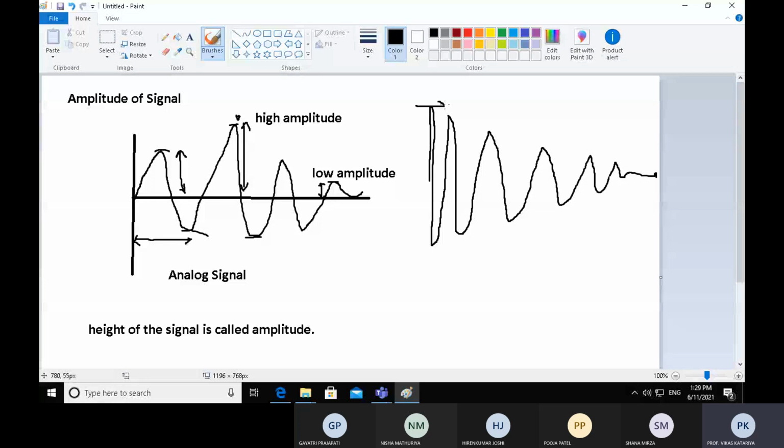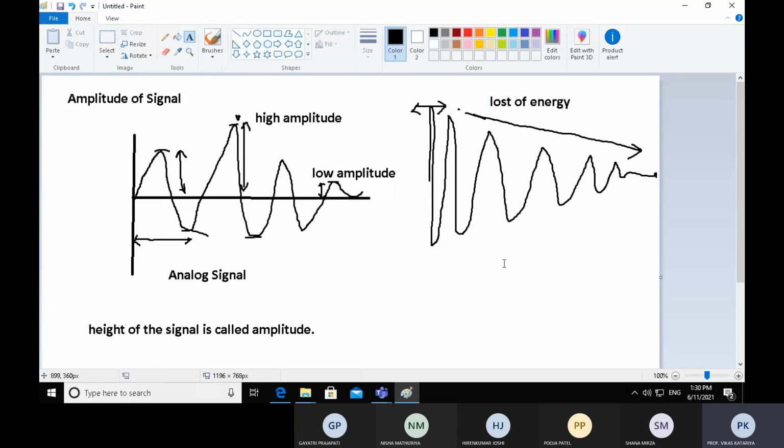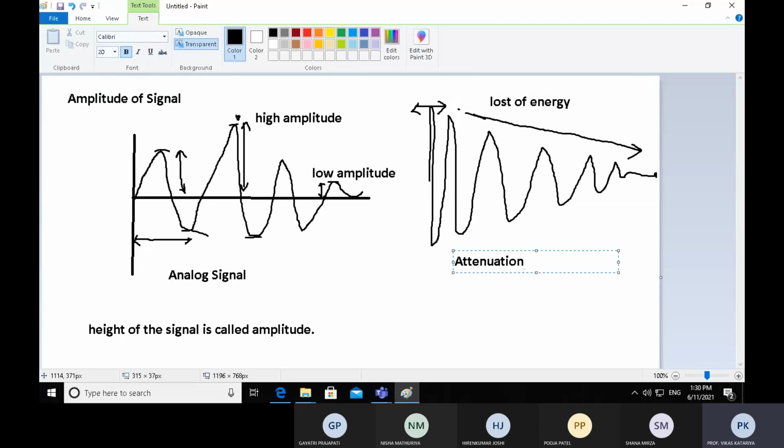Initially it has greater amplitude and greater energy, but gradually it is losing energy. This diagram shows the loss of energy, and the loss of energy is called attenuation.